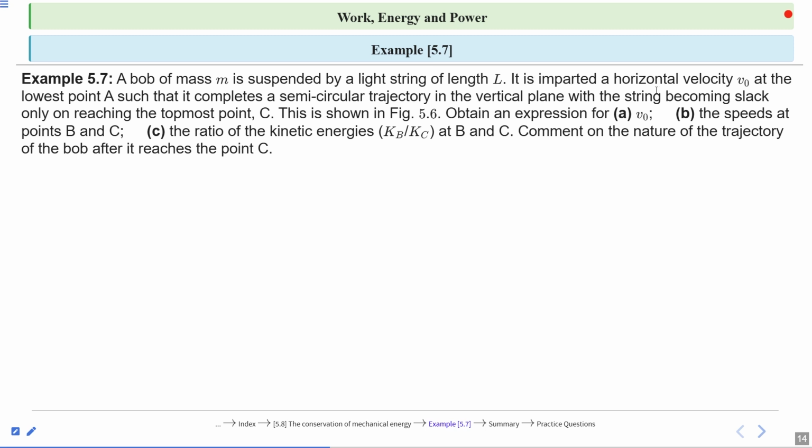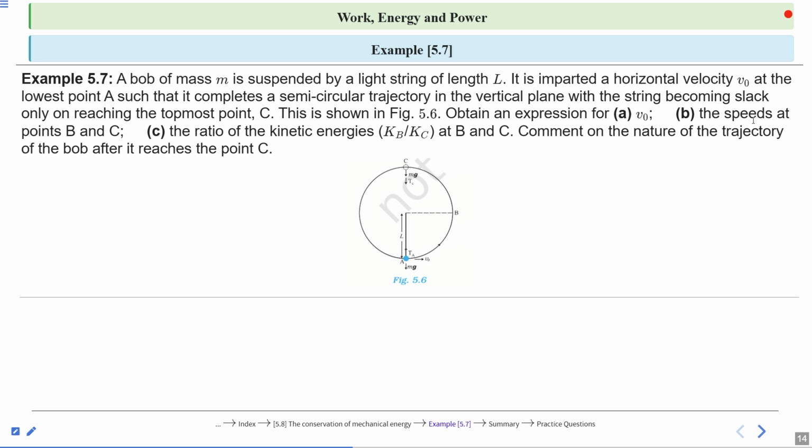It is imparted a horizontal velocity v0 at the lowest point A, such that it completes a semicircular trajectory in a vertical plane with the string coming slack only on reaching the topmost point C. This is shown in Figure 5.6. Obtain an expression for v0.